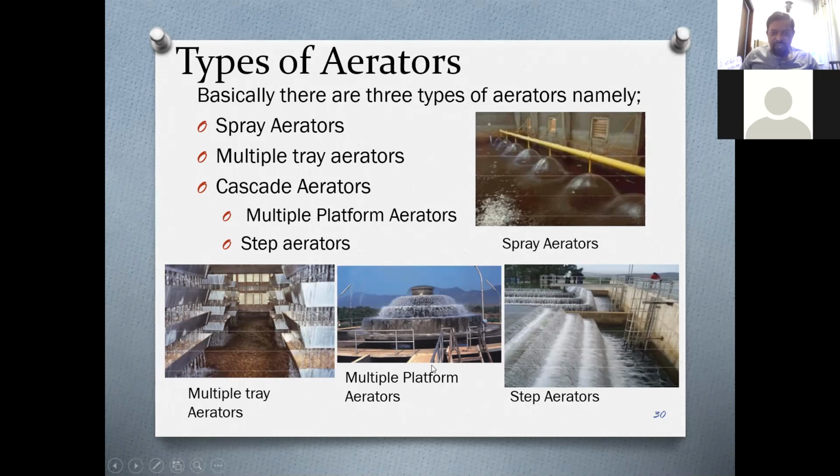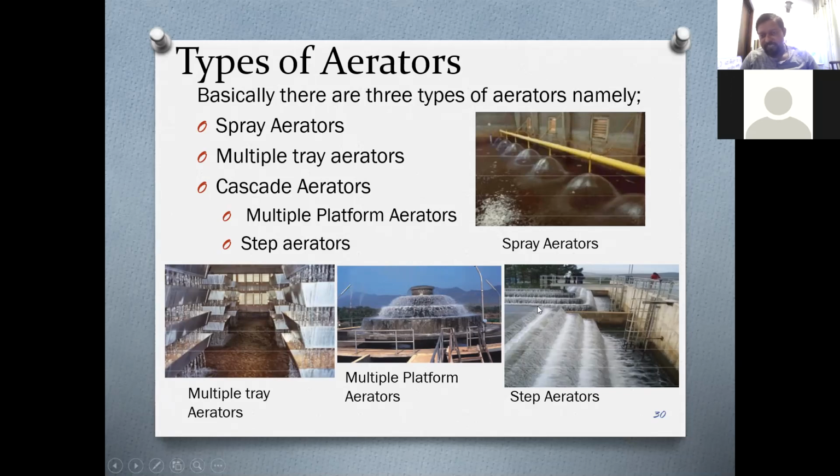Now here, in the middle bottom, you can see a multiple platform aerator. I think you have seen this sort of aerator in Sri Lanka. If you go close to water treatment plants, some water treatment plants display this form of multiple platform aerators to the public.